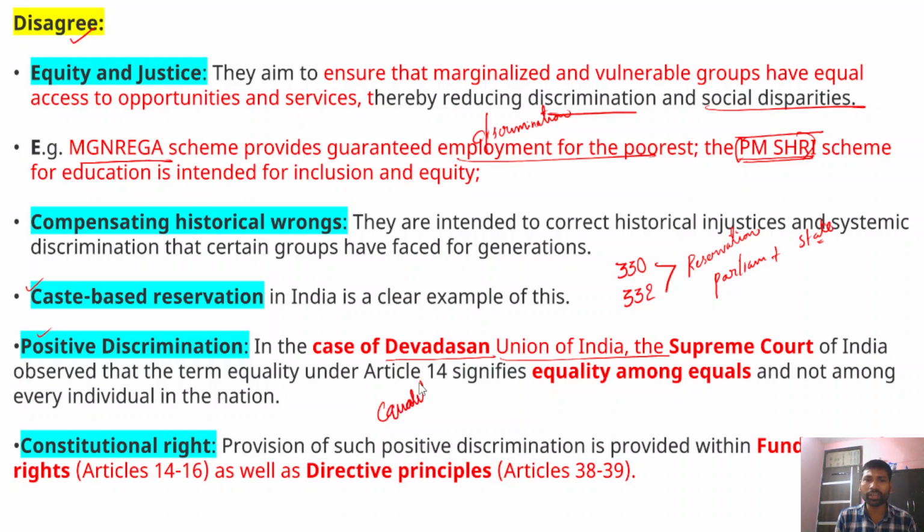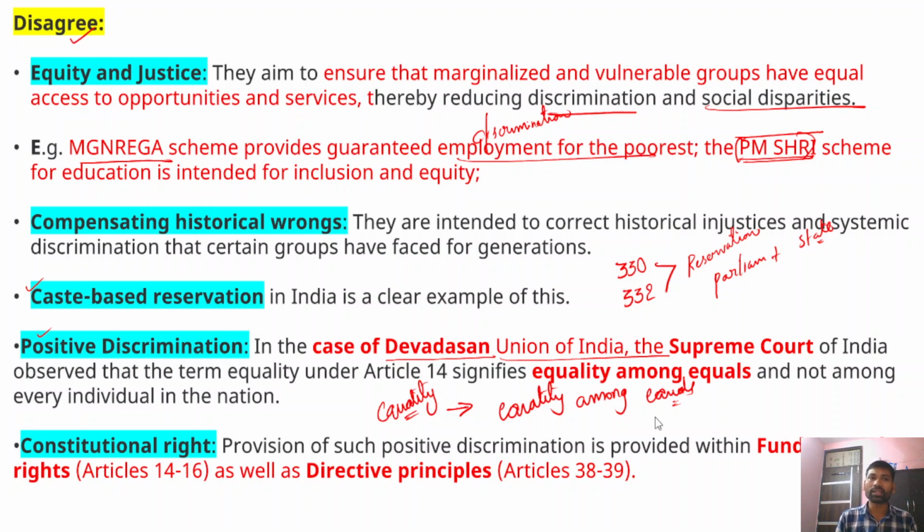Equality does not mean absolute equality, rather equality means equality among equals, right? Therefore, equality is not among every individual of the nation, but equality among equals. This is what the Supreme Court has defined.